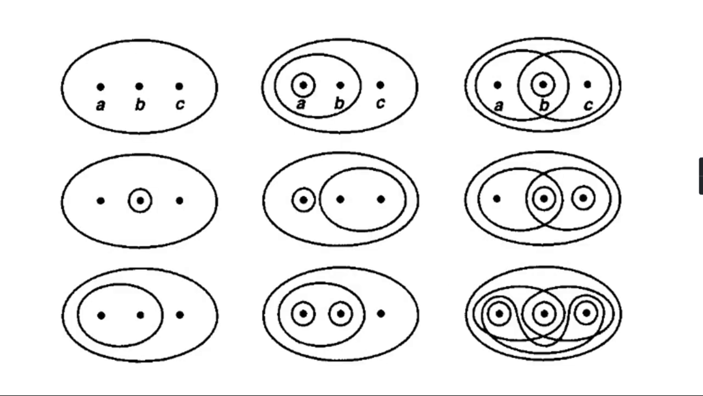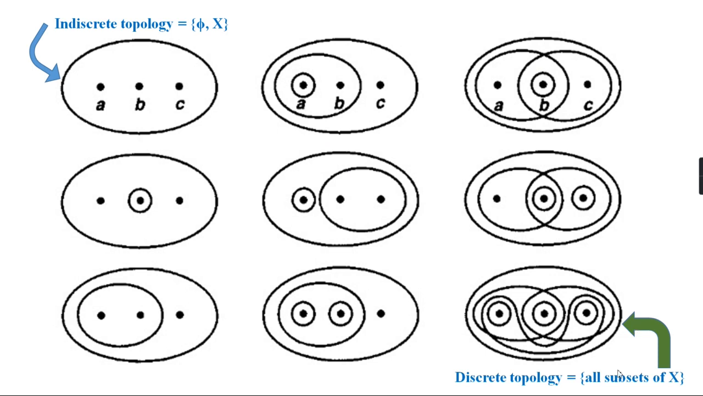Now, we are going to see examples of some topologies defined on the set X equal to {A,B,C} by using diagrams. Here the first one is the set consisting of φ and X alone. That is the indiscrete topology. The entire set X is an element and φ is also an element that is included here. Again, the second one is a topology, and the last one is the discrete topology, that means consisting of all subsets of X.